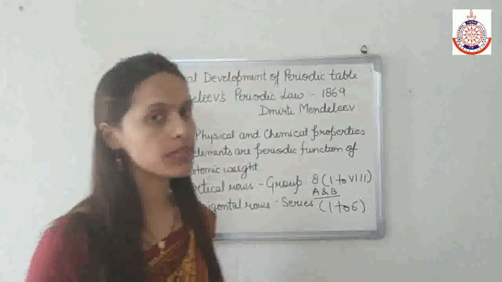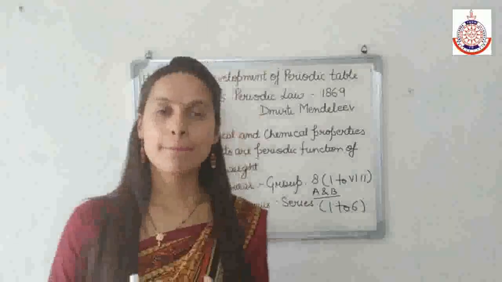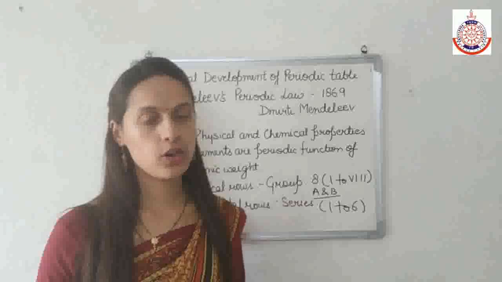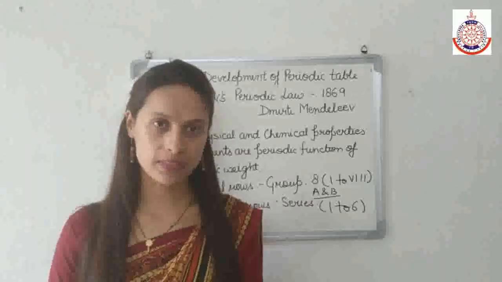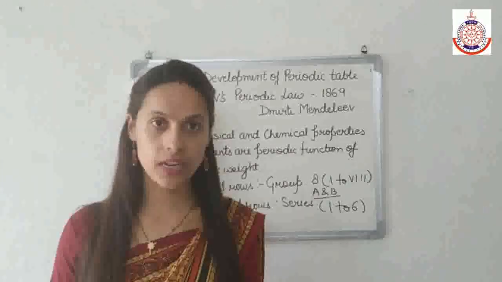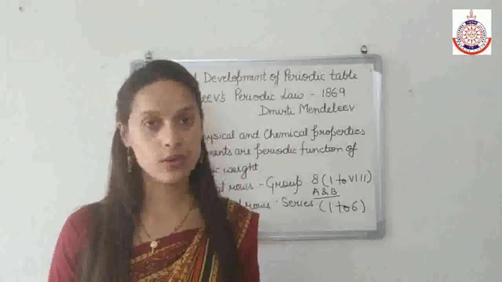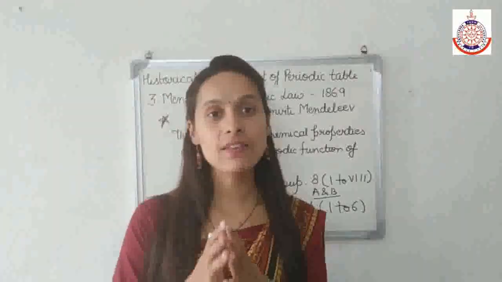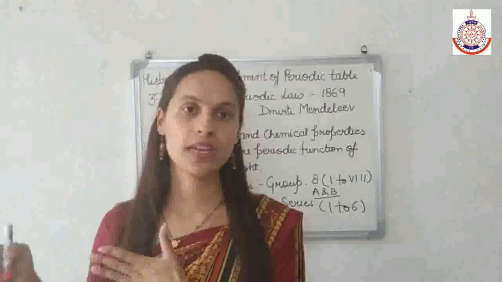Now, there is a special feature of the Mendeleev periodic table, and what was that? When Mendeleev discovered this periodic table, at that time he had only 53 elements, which means we had only 53 known elements. So Mendeleev arranged those 53 elements in his periodic table. But while arranging, Mendeleev left some spaces for future discovered elements.